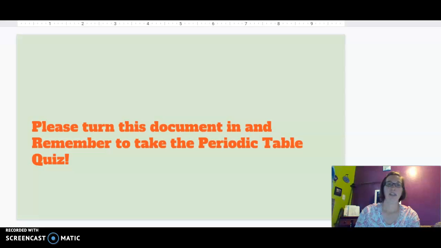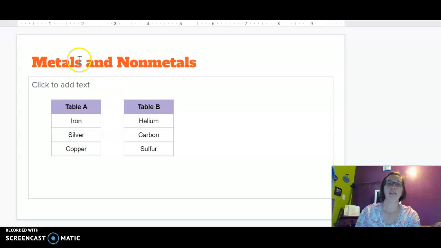And moving on. If you looked at the quiz, this was not one of the slides in your answer document, but this was part of a question you saw on that periodic table quiz. Table A, hopefully you figured out, is referring to metals. Iron, silver, copper are all shiny metals that you think of. Table B was showing examples of nonmetals, helium, carbon, sulfur. You had a question about which one would show characteristics of both of these tables. That would have been metalloids. Metalloids show some characteristics of both metals and nonmetals.